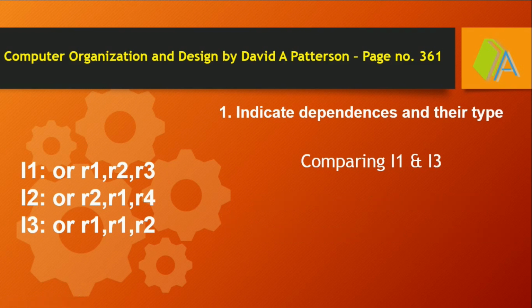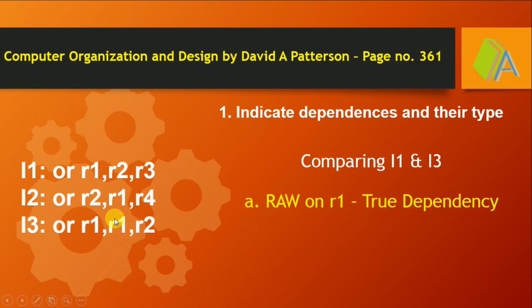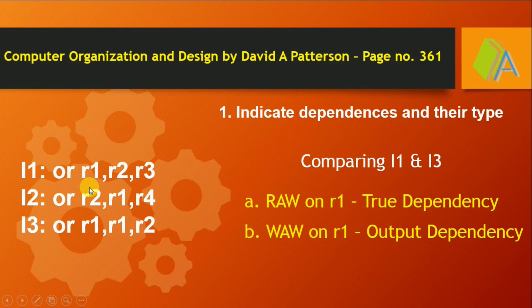We are comparing instruction 1 and 3. Here also we have two dependencies due to the same register R1. The first is that instruction 3 is waiting for the data from the first instruction, that is true dependency, read after write. The second dependency, again due to R1, is write after write, that is output dependency. Output dependency is also not a major issue in MIPS 32 architecture. Here true dependency has to be overcome by implementing forwarding or bypassing.